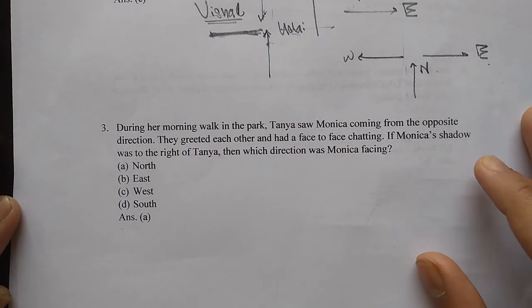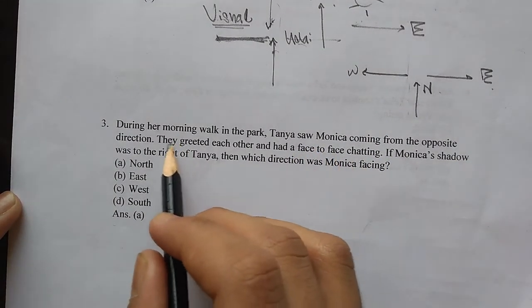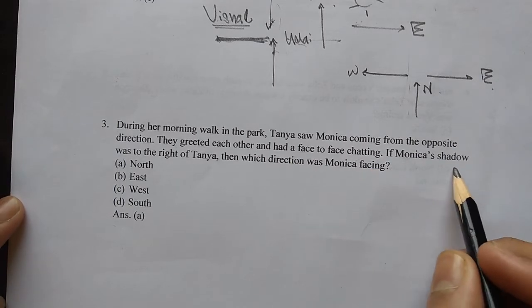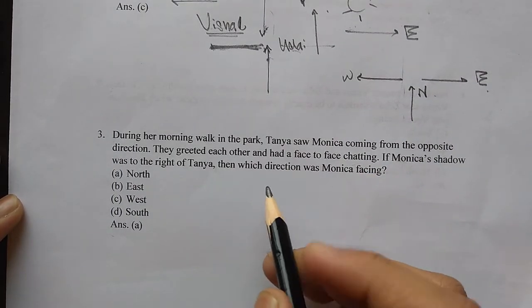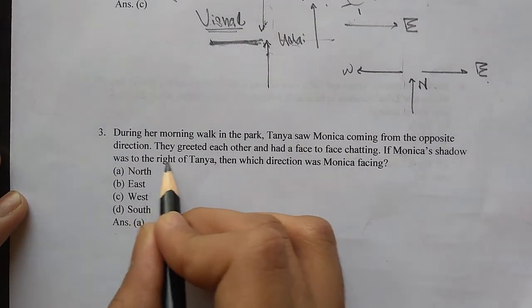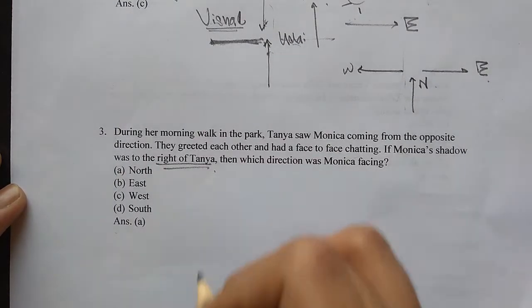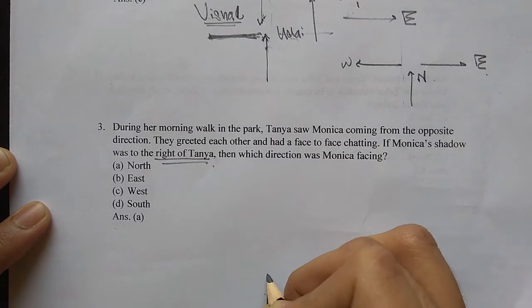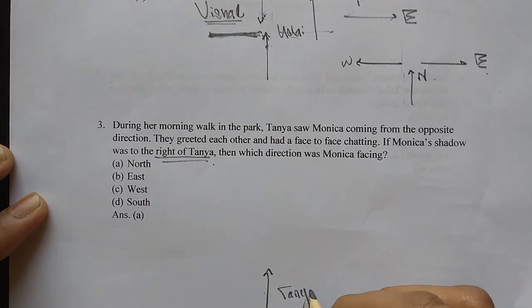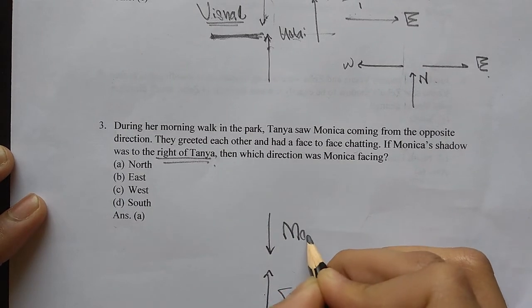Now, third question. During her morning walk in the park, Tanya saw Monica coming from the opposite direction. They greeted each other and had a face to face chatting. If Monica's shadow was to the right of Tanya, then which direction was Monica facing? Now, here I have to find the right of Tanya. So, I will take this as a clue to put Tanya in the direction I am facing. So, this one will be Tanya, and the one facing opposite will be Monica.